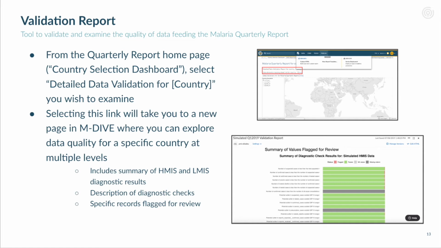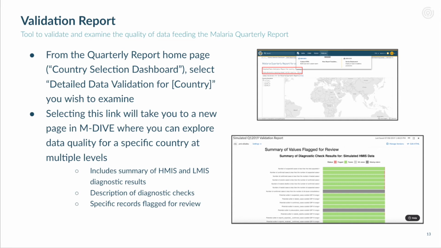The validation report includes a summary of HMIS and LMIS diagnostic results, a description of diagnostic checks, and specific records that have been flagged for review. The Data Quality Diagnostic Report for a country implements a small number of data quality checks on the data that are used in the quarterly report. This report is run against HMIS or LMIS indicators and surfaces the records that might need further attention or review.